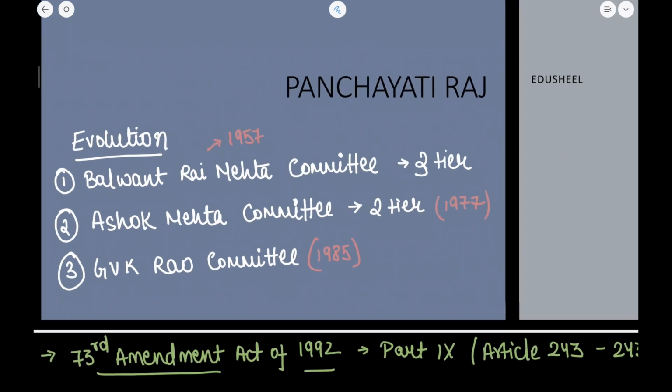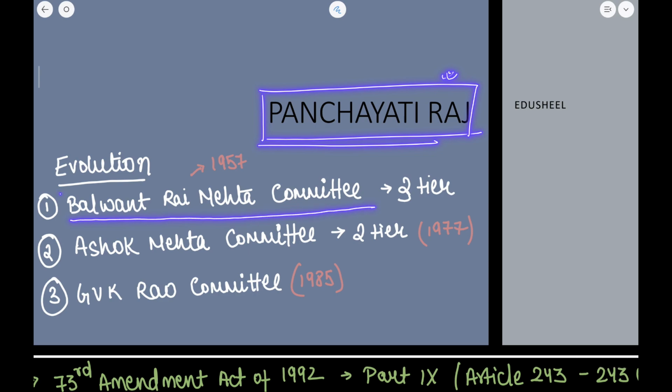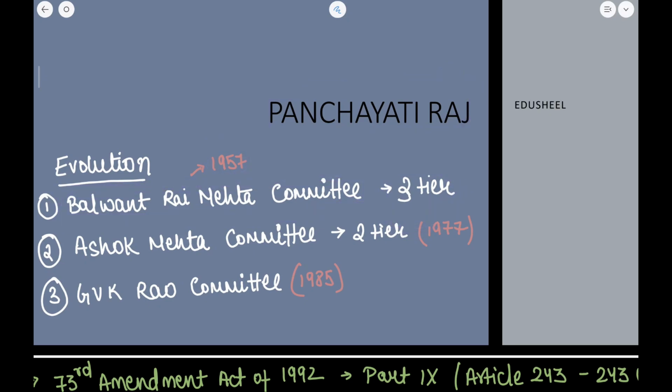Now, let us see the evolution of Panchayati Raj. Panchayati Raj was set up on the recommendation of the Balwant Rai Mehta committee. This committee was established in the year 1957 and it propagated the three-tier machinery. What were the specific recommendations made by the Balwant Rai Mehta committee? First of all, it advocated a three-tier structure for the Panchayati Raj system.